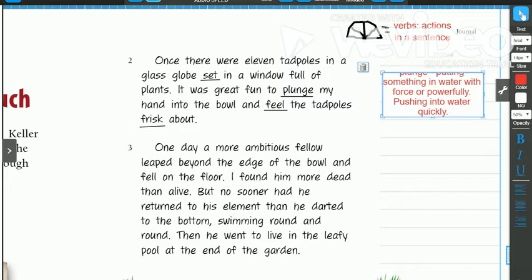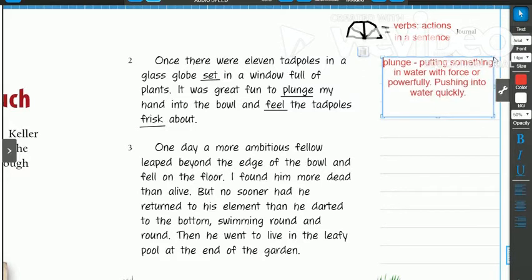Think about when you go swimming during the summertime. If you jump in, you could describe that as plunging into the water. You go in very quickly. If you walk in really slowly and carefully, climbing down the ladder inch by inch, that's not plunging into the water. That's just going into the water. So that's the difference between plunging into something and just going in quietly. Sometimes we plunge into a challenge. That's another way that the word is used.